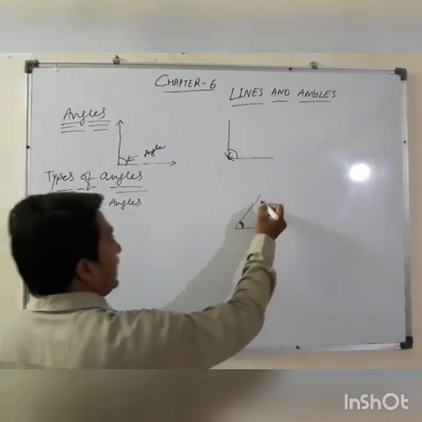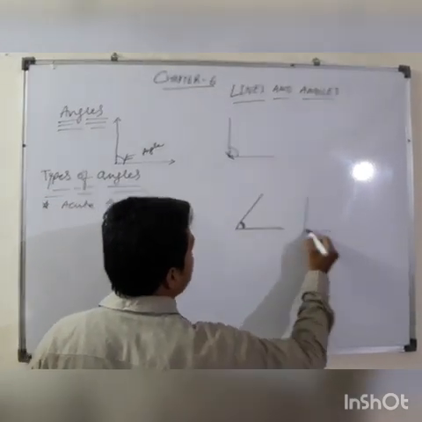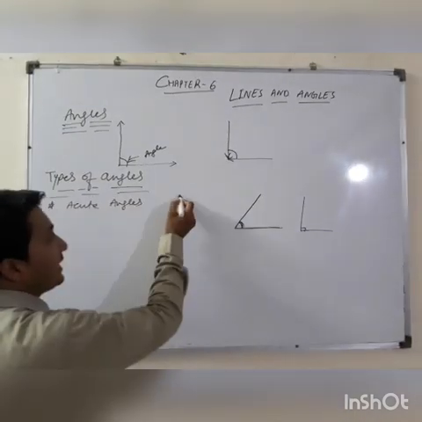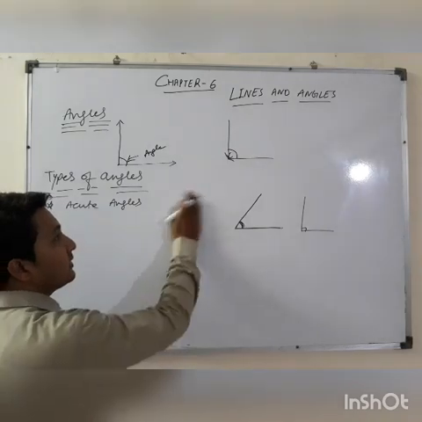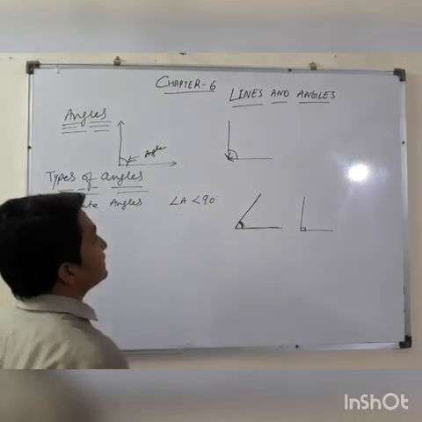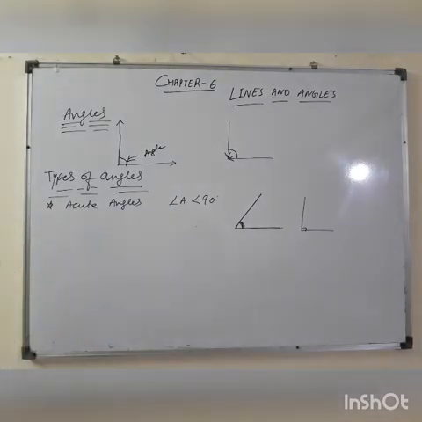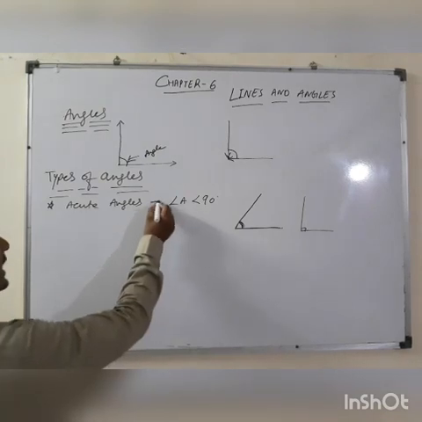If the measurement of any angle is less than 90 degrees, exactly not 90, for example if angle A is less than 90 degrees, this will be an acute angle.